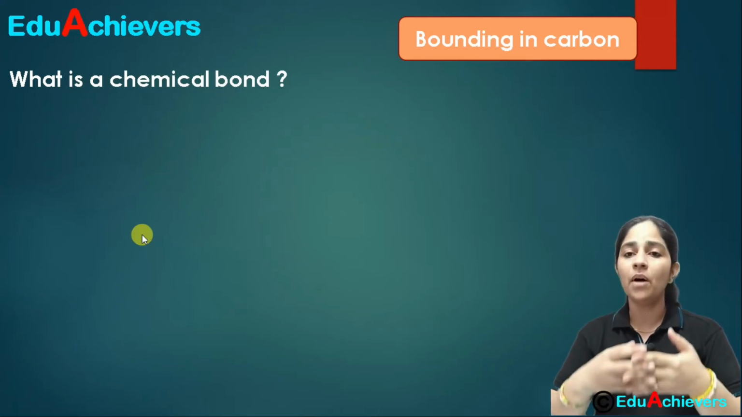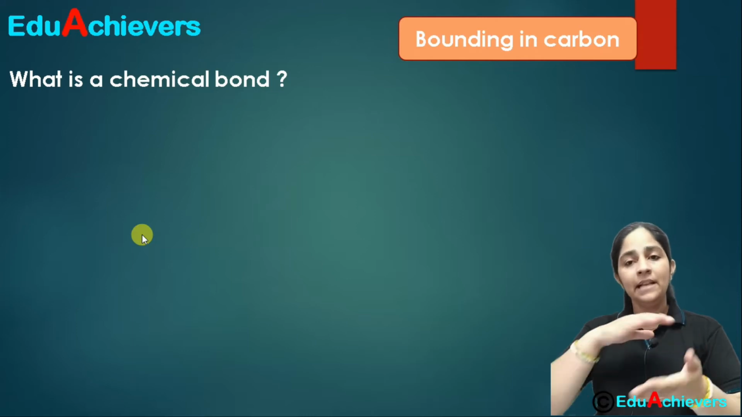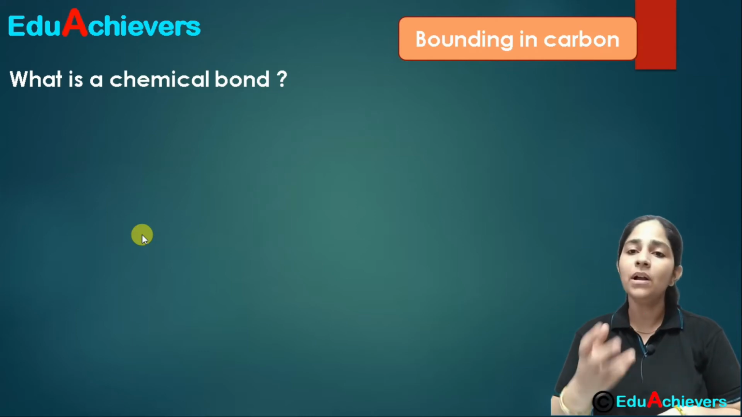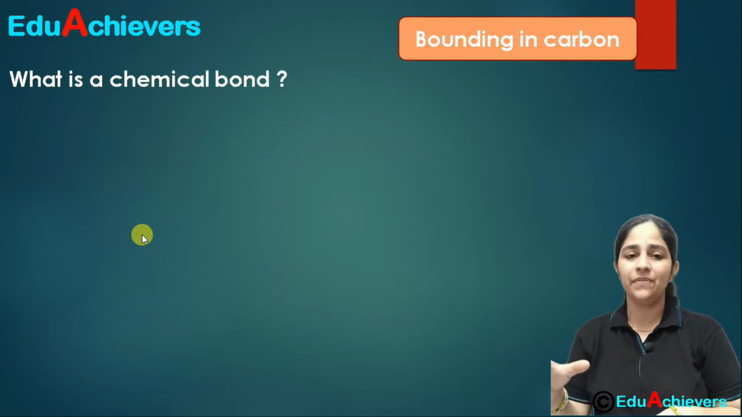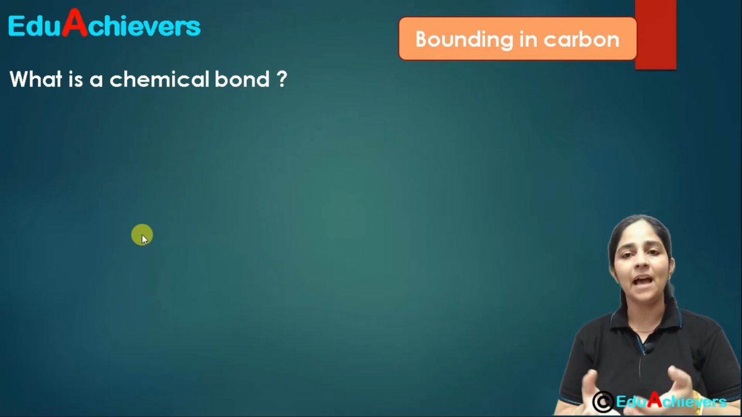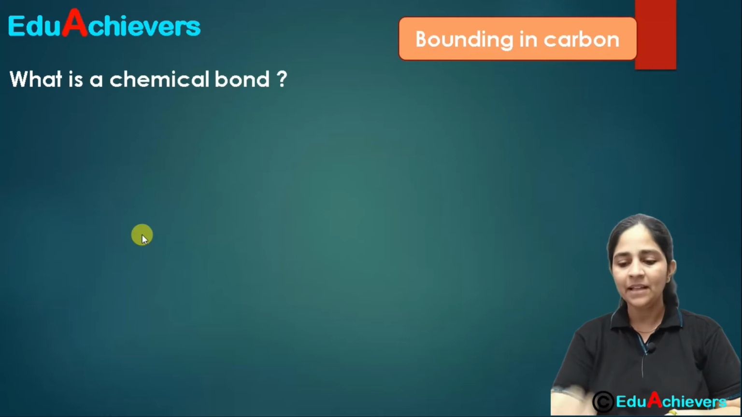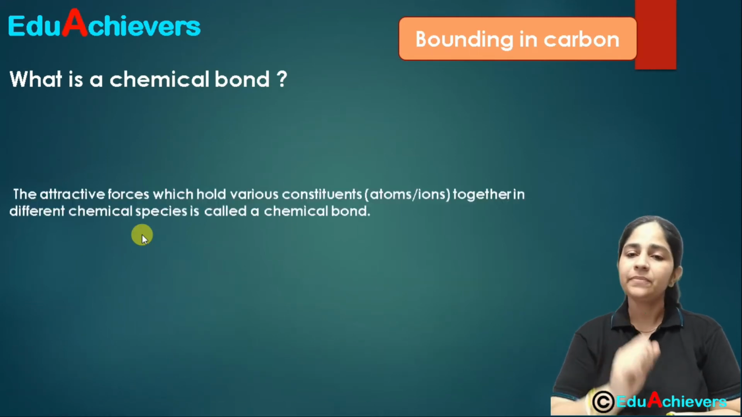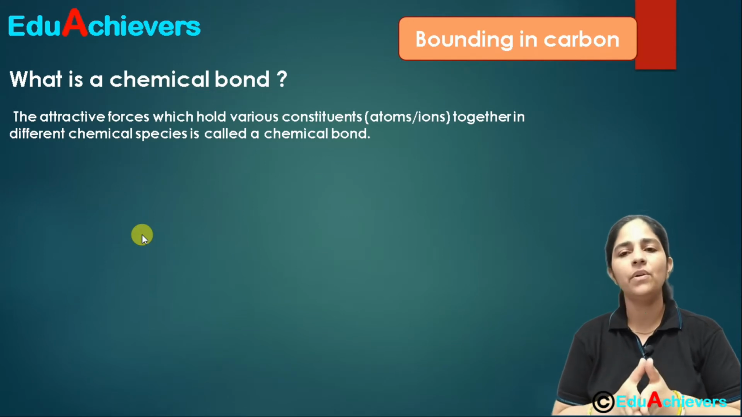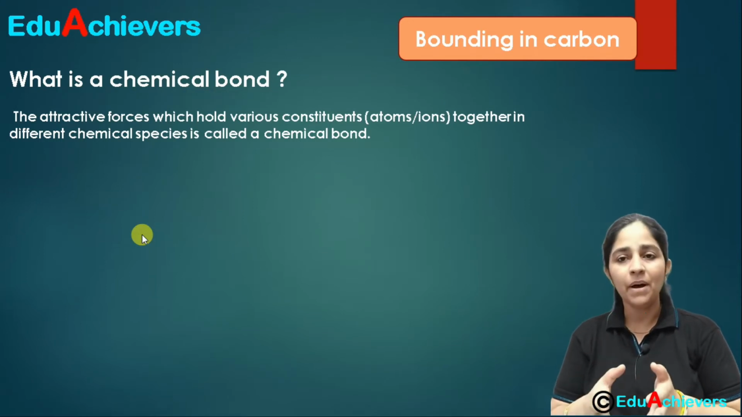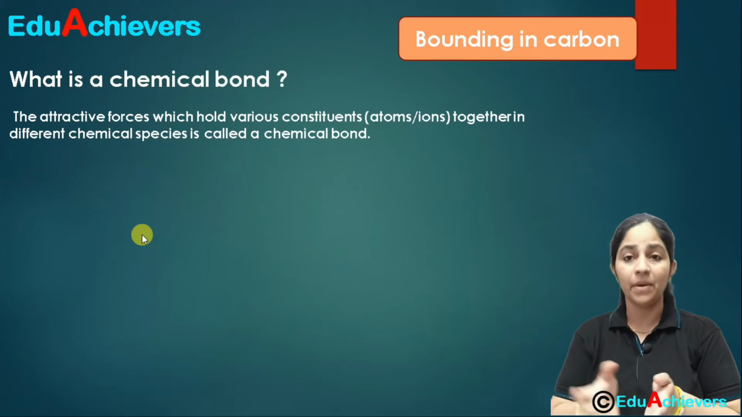Moving on further, carbon atoms bond with each other to form linear polymers or cross-linked polymers or ring compounds or different types of compounds. So what this chemical bond basically is, we need to understand first. What is a chemical bond? Whether you are talking about carbon compounds or any other type of compounds.